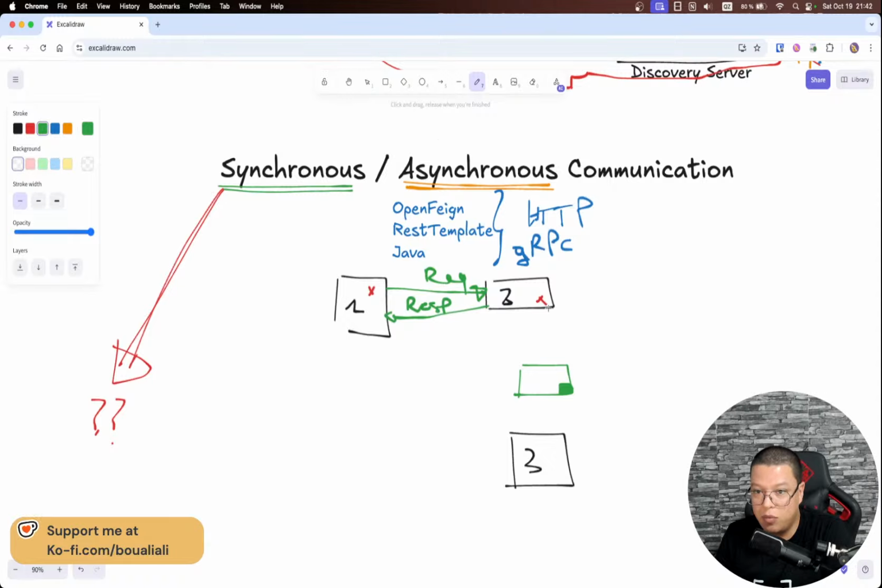I need something when I send a request from microservice number 2 to microservice number 3. Here I'm sending a message, and I know that my message is stored somewhere. Then microservice number 3 will connect to this component, and we will talk about it in a few moments. Microservice number 3 needs to fetch data regularly from this storage system, if we might say.